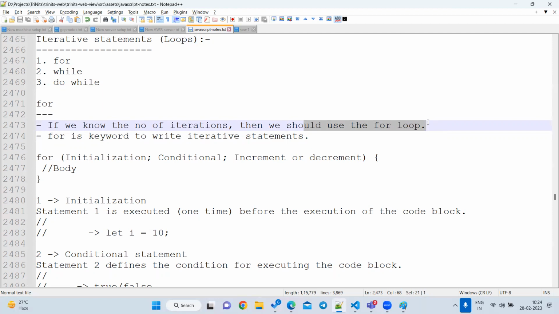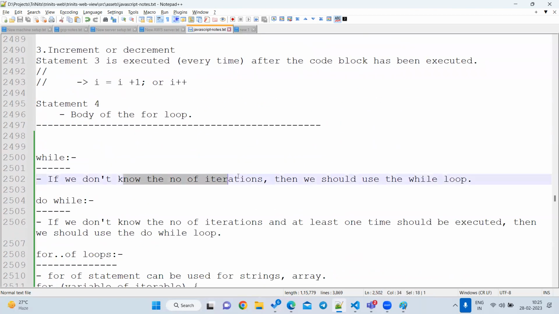Second, when should I go for a while? Suppose I don't know how many numbers I am going to print. Think like this: the user will enter a number. We don't know what number he is going to enter. Then can we say 1 to 10 only? No, because we have to wait for the user. Based on such inputs, if you want to write a loop, we can go for a while. If you don't know the number of iterations, then go for a while loop. If you know the number of iterations, then go for a for loop.